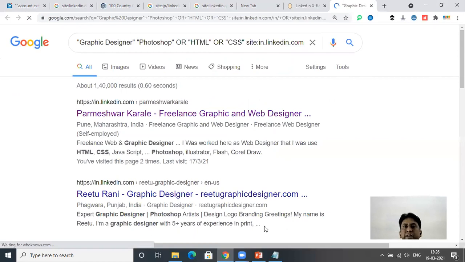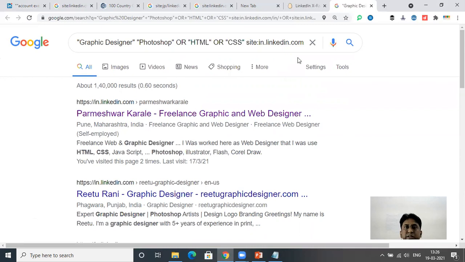Now it has created a search for you, and again 14 lakh resumes are displayed in front of your PC. This is a tool where you just use a number of keywords related to your profile, and then you can search the candidates as per your requirements.